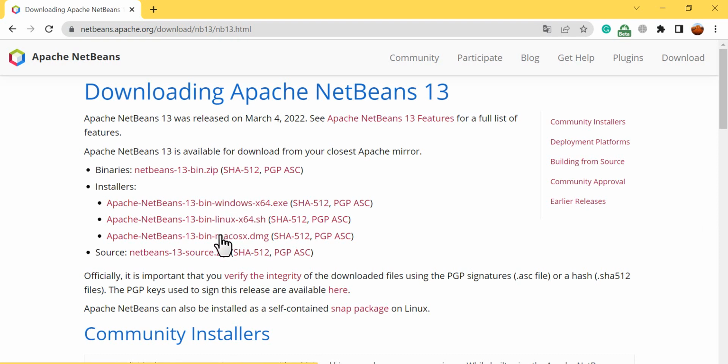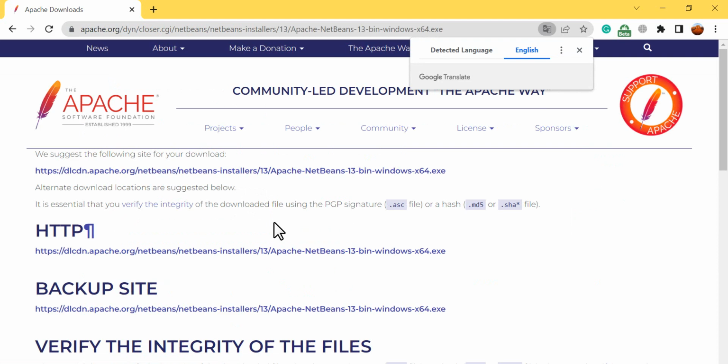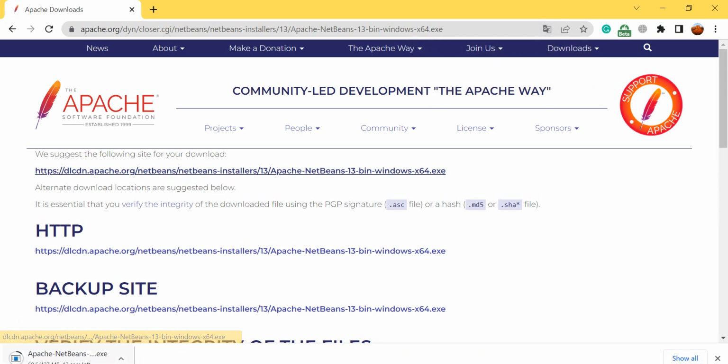If you are using Linux or Macintosh, you have the link here actually. So I will go to Windows, I'll click into that. You'll get lots of links. I will choose the first one, yeah? And in here, your Apache NetBeans will be downloaded, okay? Once it's done, if you have already JDK, you can proceed with the installation. If not, you need the JDK.